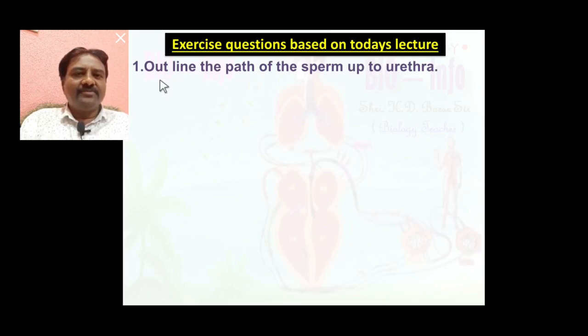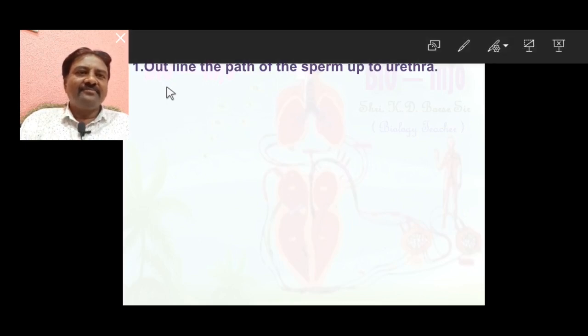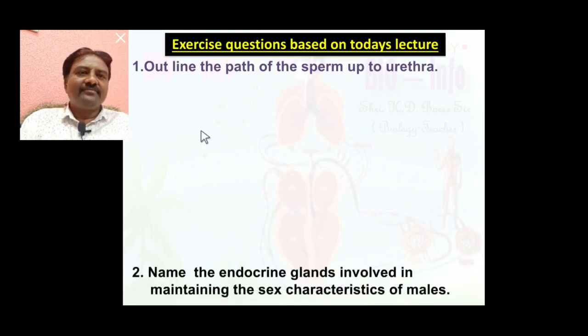From the seminiferous tubule, sperm transfer to the rete testis, then to the epididymis through the vasa efferentia. From the epididymis, sperm pass to the vas deferens, then the ejaculatory duct and then the urethra.